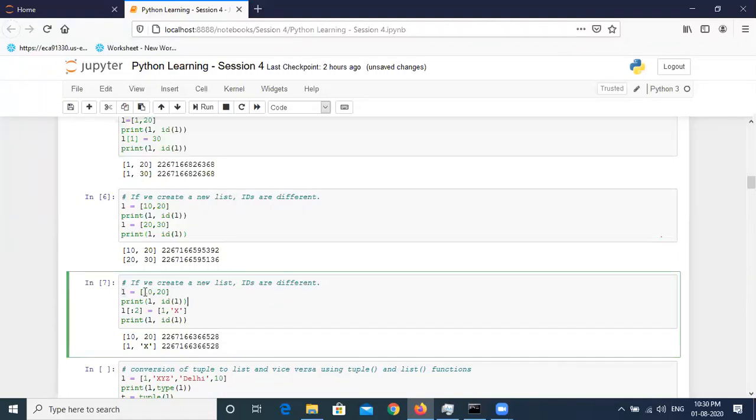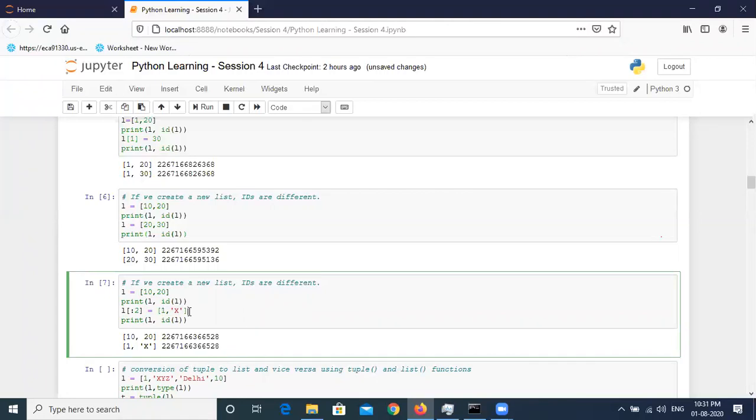Then at the 0th location and the first location, we wanted to change both the values. So how we did, we are writing this start value is nothing. So it will start from the beginning of the list, and we ended at position 2. Position 2 means it will end at position 1. It will not go up to 2 since it ignores the last element. And we are saying that both the elements should be replaced with 1 and X.